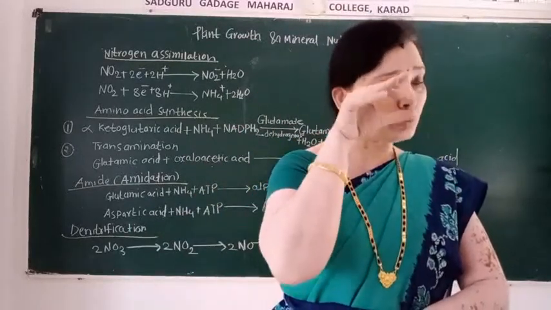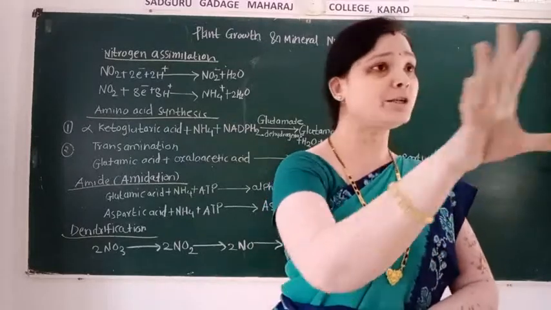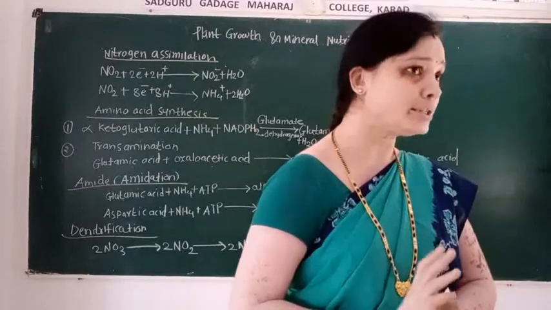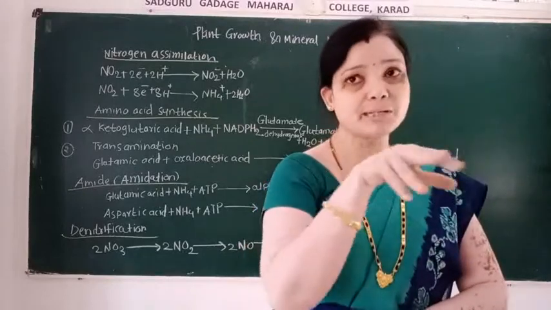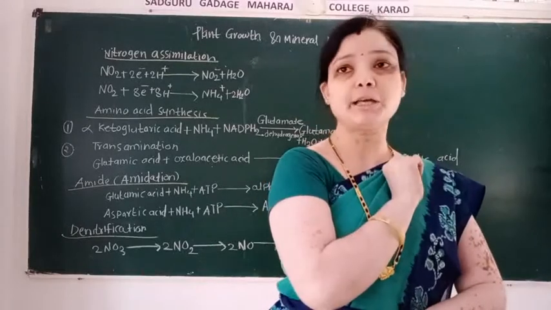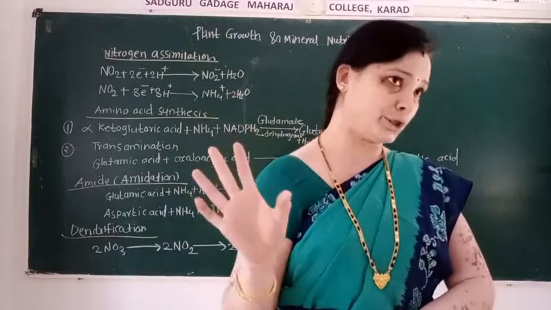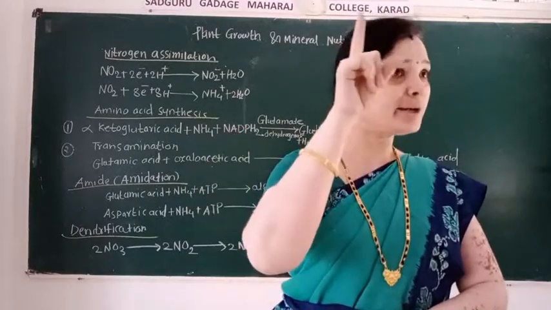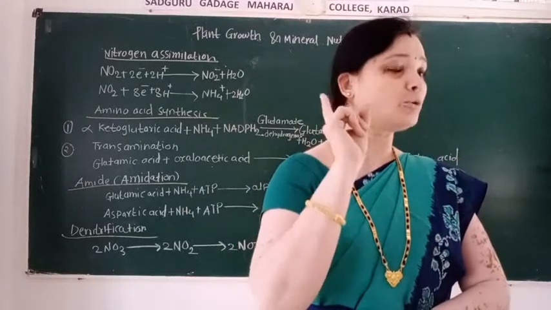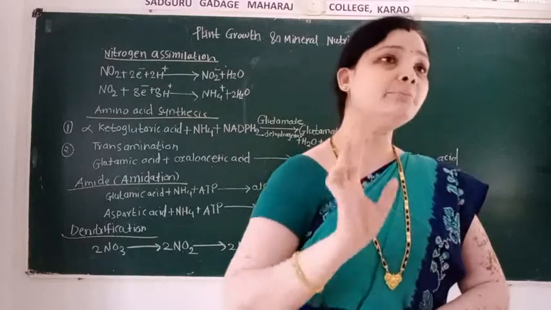So in both processes, formation of ammonia, that is a nitrogenous compound, takes place. But the difference between the two processes: in nitrogen fixation there is no decomposition. Only atmospheric nitrogen gets converted into ammonia or NO2 or NO3.